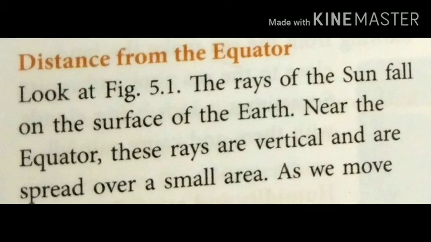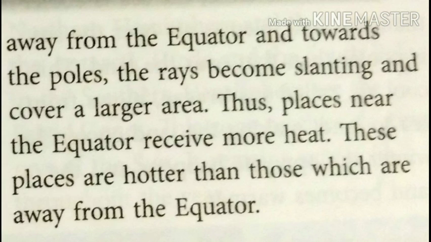As we move away from the equator and towards the poles, the rays become slanting and cover a large area. Thus, places near the equator receive more heat. These places are hotter than those which are away from the equator.